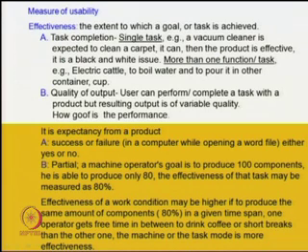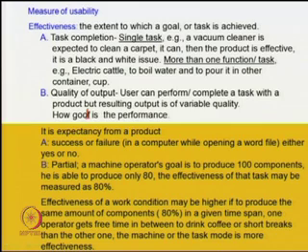Now, B, the quality of output. The user can perform or complete a task with a product, but the resulting output is of variable quality. How good is the performance? It is the expectancy from a product. A, the success or failure type. In a computer, while opening a Word file, either you can open it or it can fail. Either yes or no, that type of effectiveness.